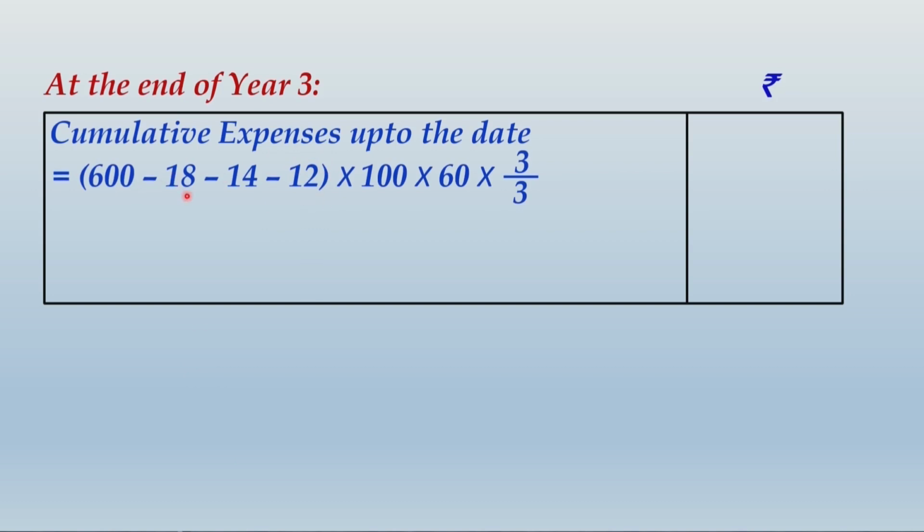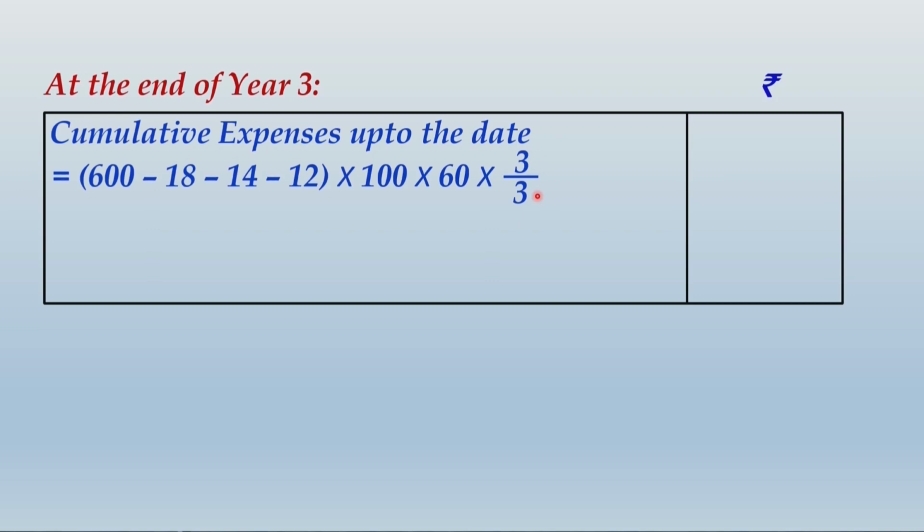So from 600 you have subtracted earlier 18 and 14, and you have earlier subtracted 16 employees based on your estimate. That 16, which was the estimate by end of second year, has now been replaced by the actual number of employees left in the third year. And finally 600 minus 18 minus 14 minus 12, whatever we have written within the brackets, are the exact number of employees who will be eligible for this share based payment. This multiplied by 100 shares per employee, and again multiplied by rupees 60, which was the fair value at the grant date. Now out of 3 years of vesting period, all the 3 years have lapsed, conditions have been fulfilled.